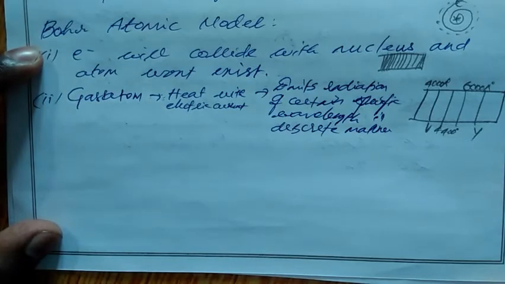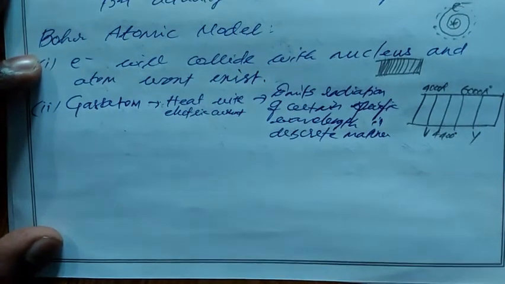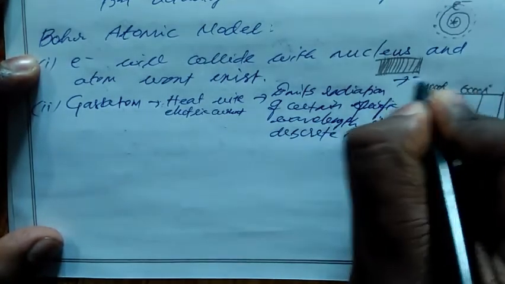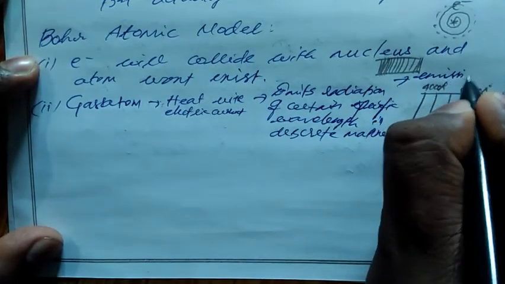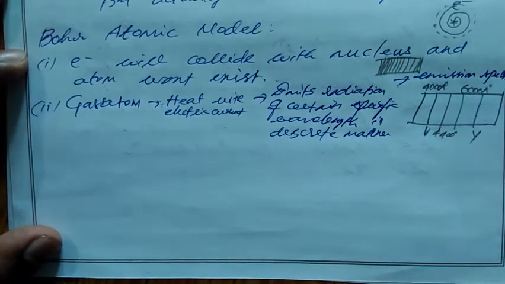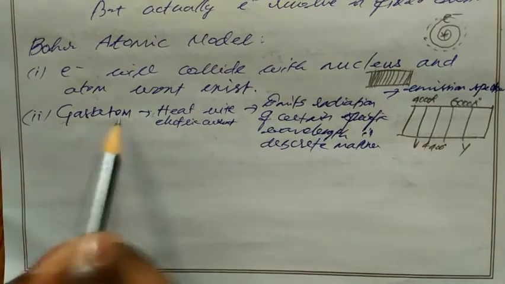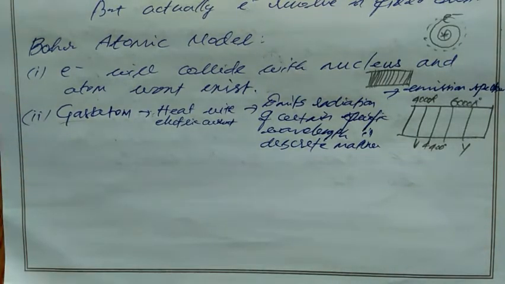This spectrum is known as the emission spectrum. When a gas atom is heated with electric current, it emits radiation which produces discrete light of different wavelengths. So if the gas atom emits violet and yellow, these kinds of spectra are known as emission spectra.